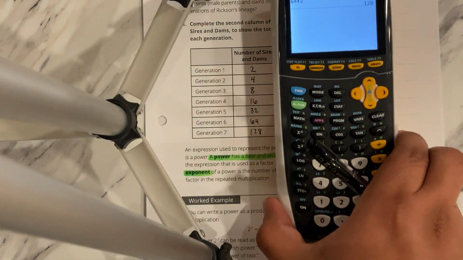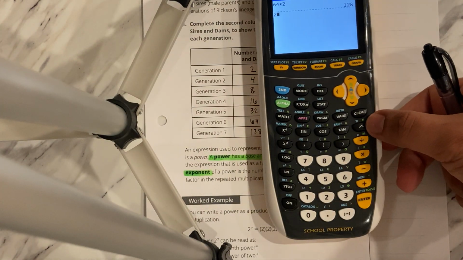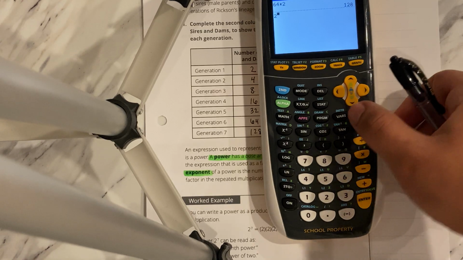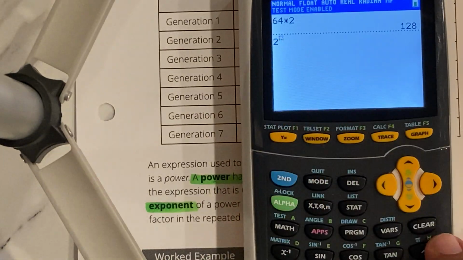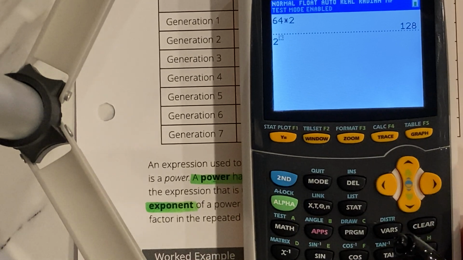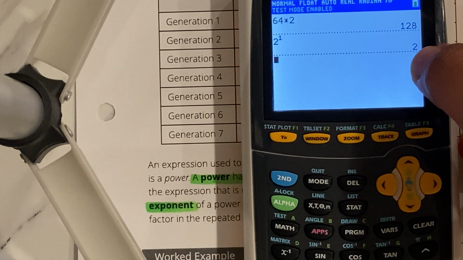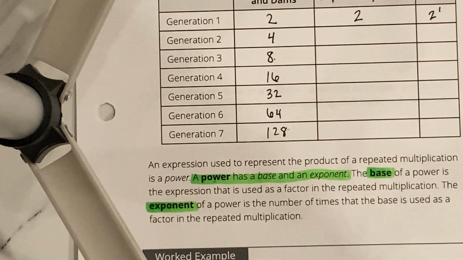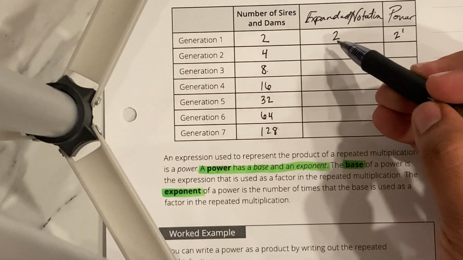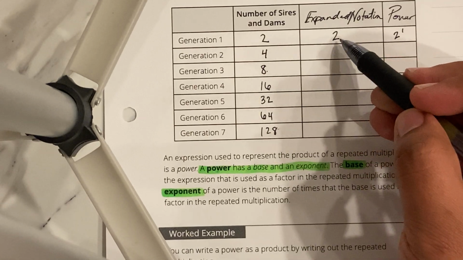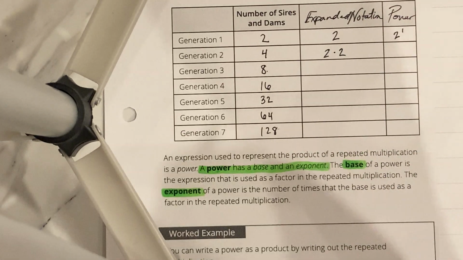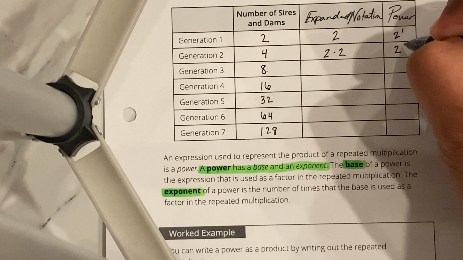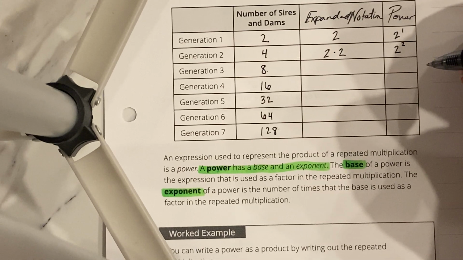If I go to the calculator, I'm going to type in 2. The caret key, the up key, takes my exponent to the top. Hopefully you can see it. I'll zoom in a little bit. It went upwards. I can redo it again. 2, caret right here in the corner, 1 does give me 2. Next, how do I get 4 with 2? You're going to do 2 times 2. That means that there are two 2's, making it 2 to the power of 2.